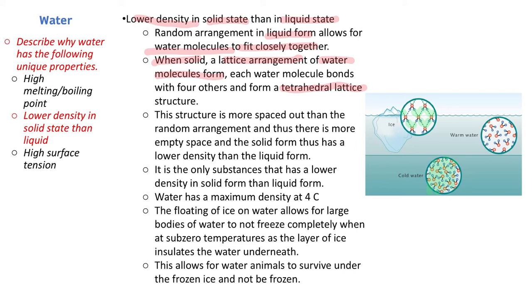That just means that they're going to be a little bit further apart from each other than if they were in cold water. So this structure is more spaced out than the random arrangement, therefore it's more empty space, therefore it's lower density. It's the only substance which has a lower density in solid form compared to liquid form, which is very unusual, because when you turn into a solid, you'd expect the particles to get closer together, but in this case, the particles are getting further apart as they turn into a solid. Water has a maximum density at 4 degrees Celsius.